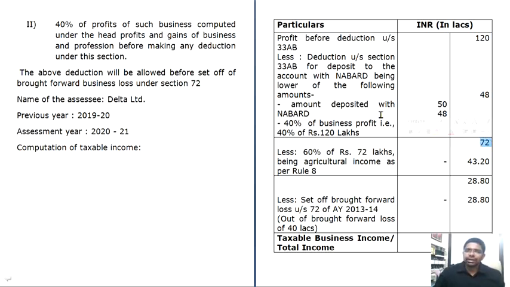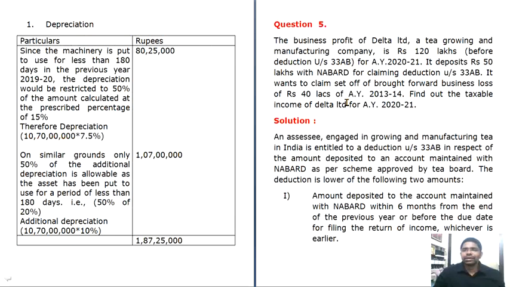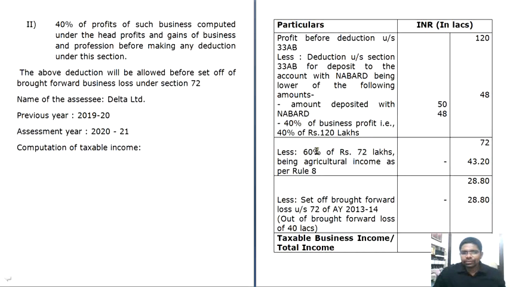Now as per rule 8, 60% of your income is considered as agricultural income when you are in the tea industry. Therefore, here 60% of the remaining 72 lakhs constitutes 43 lakh 20,000. Now when you deduct 43 lakhs 20,000 from 72 lakhs, you further arrive at 28 lakhs 80,000.